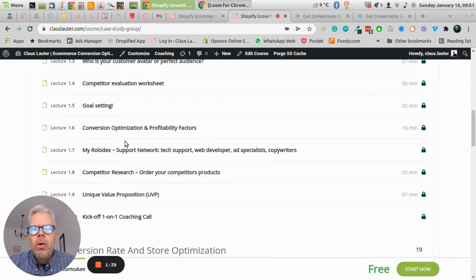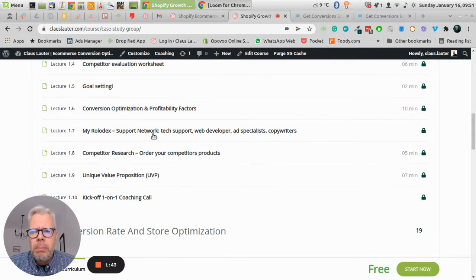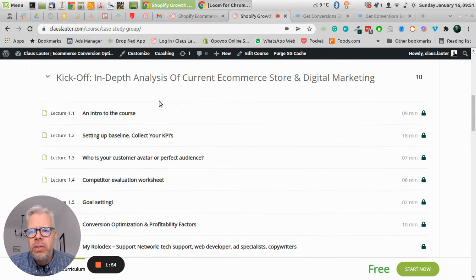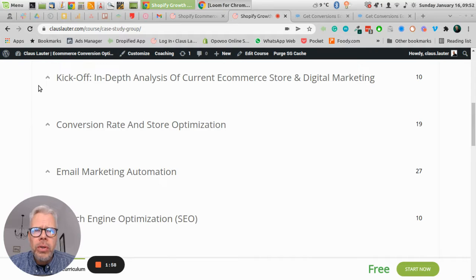Setting up more optimization and profitability factors, looking deeper into the numbers. And then we will go deeply into your unique value proposition, your UVP, and your unique selling proposition. All of this will basically be the foundation from where we start off and work on the conversion rate optimization part of your store.